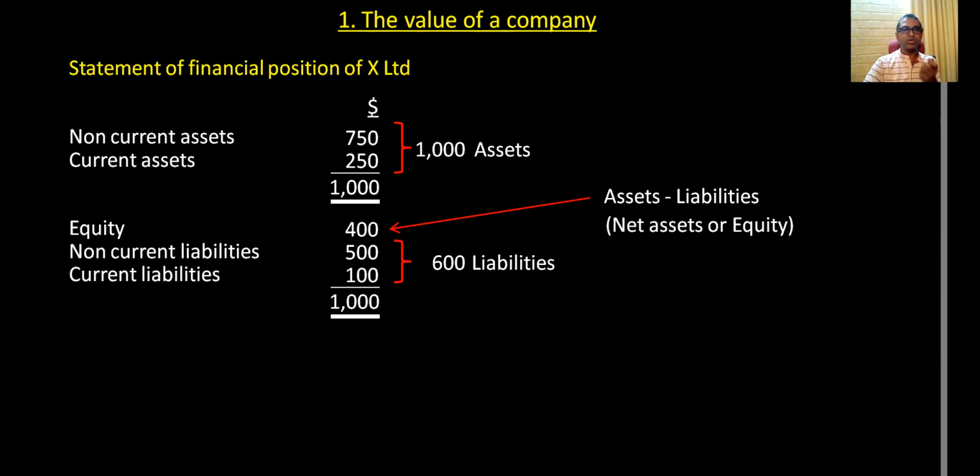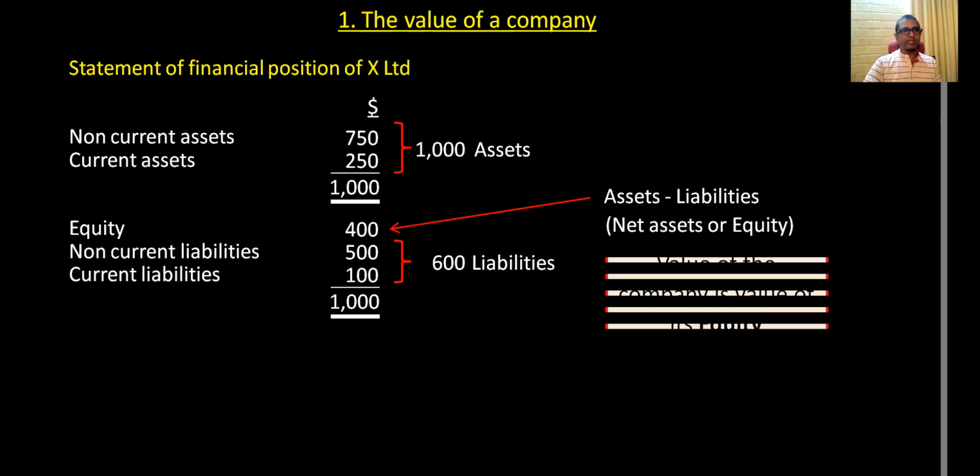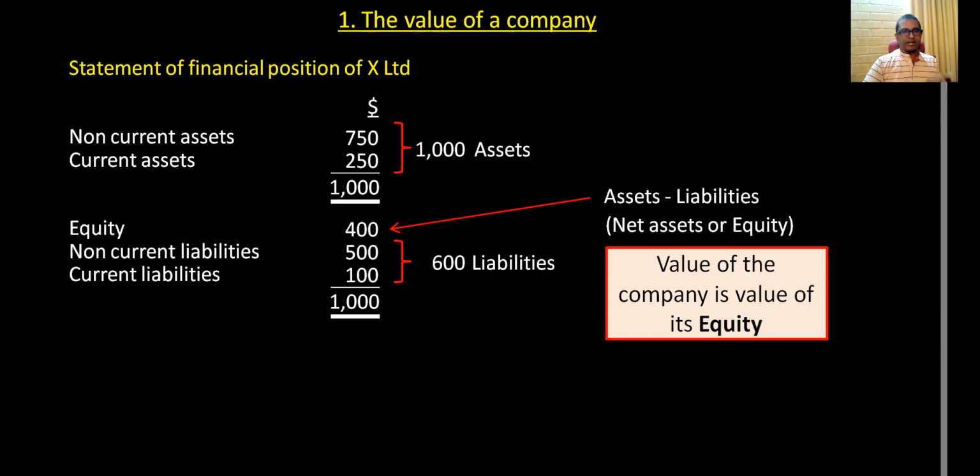Equity, what belongs to owners. So the value of the company is what belongs to owners, or the value of net assets. How to calculate? Assets minus liabilities. 1,000 minus 600, which is 400. Okay, so to find out this, you have two ways.